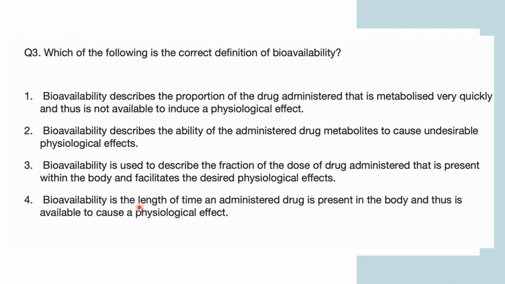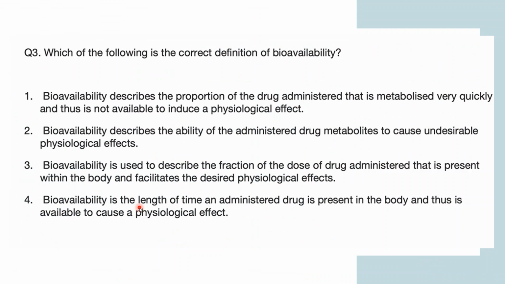Which of the following is the correct definition of bioavailability? Bioavailability describes the proportion of the drug administered that is metabolized very quickly and thus is not available to induce a physiological effect. Bioavailability describes the ability of an administered drug metabolite to cause undesirable physiological effect.